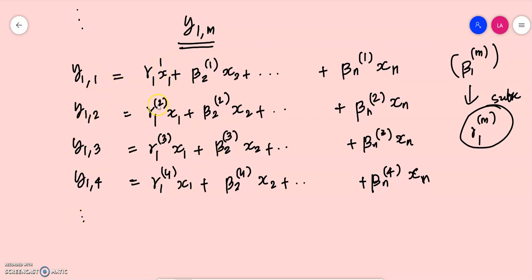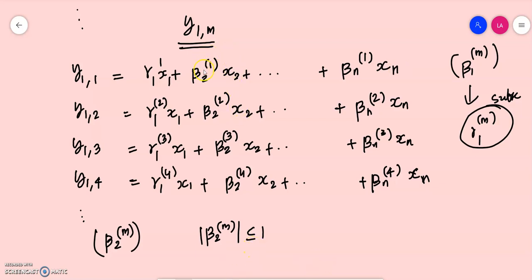If we proceed with the same argument as in the case of beta 1m, we can proceed the same way in the case of beta 2m as well. So beta 2m is a sequence which is actually bounded. The modulus of beta jm should be less than 1, because the sum of all the terms should be less than or equal to 1, so each of the terms should be less than 1.